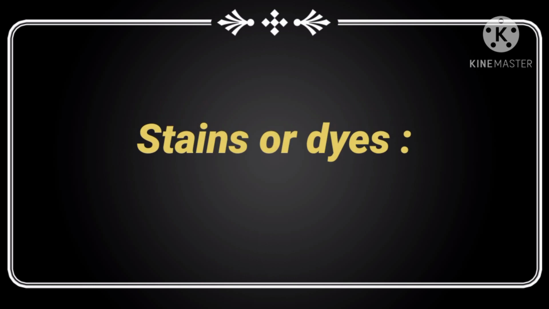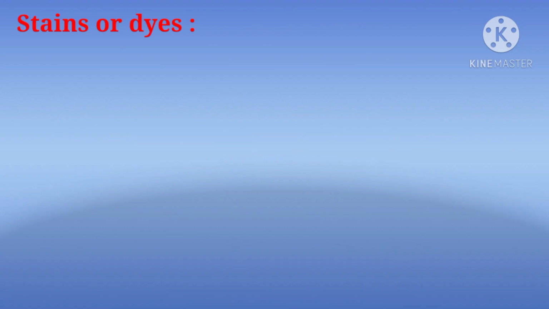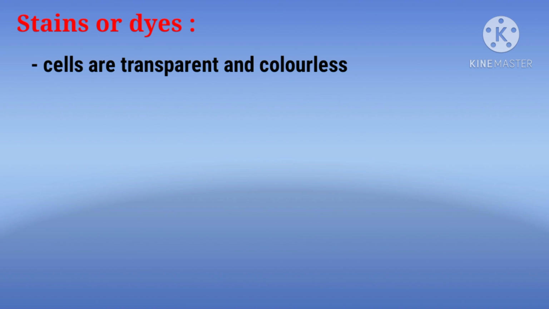Next, we see how to stain the cells and how the stains are used in observing the cells. Stains or dyes. Cells are transparent and colorless. As the cells are transparent and colorless, it is difficult to observe the cells under a microscope. That is why stains are used in observing the cells.